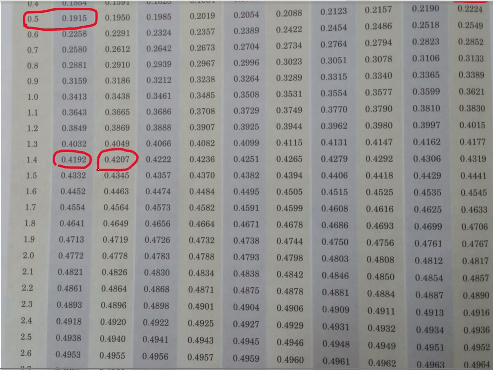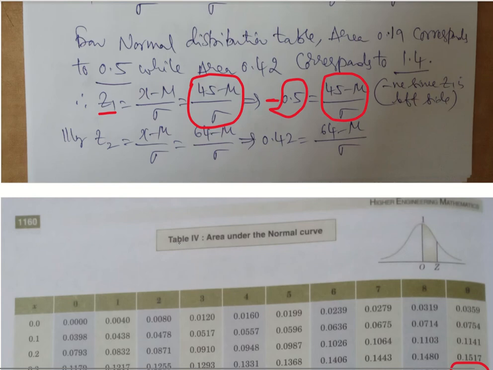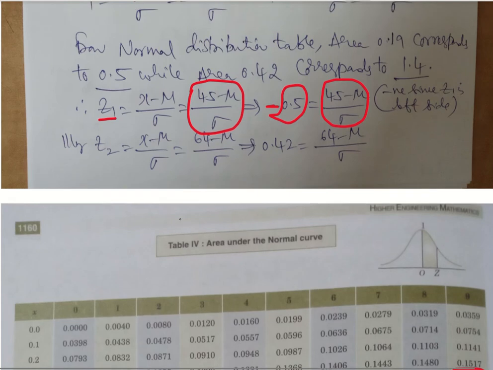So 1.41 or 1.42 precisely will give us 0.42, and then 1.43, 1.44, 1.45, 1.46, 1.47, like that. So we are getting 0.42 beginning at 1.41, or we can give 1.42 also, depending upon whatever the value we have.